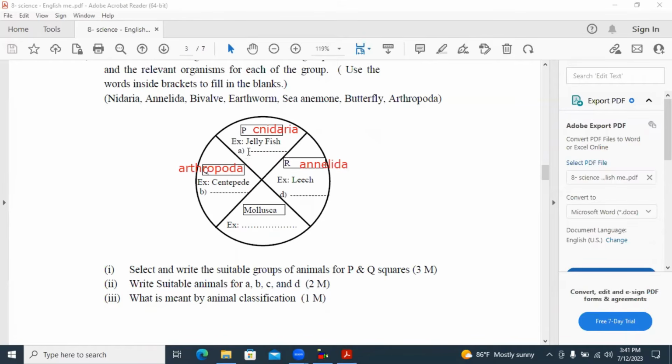Then you can write another example for each. Here jellyfish and sea animal. In Annelida group, there's another one. It is the earthworm. In mollusca group, the example given here is the bivalve. Here in arthropoda group, the other example is the butterfly. Now we will see the answers for the questions.